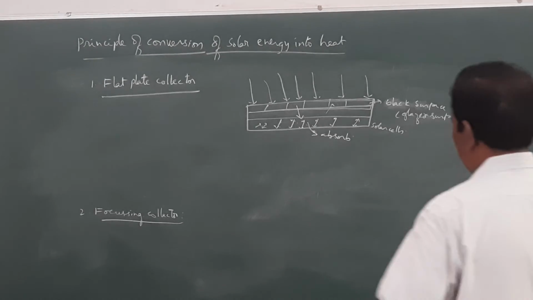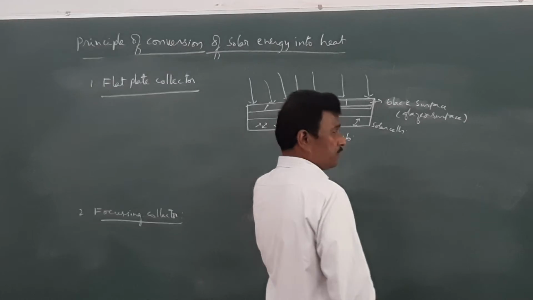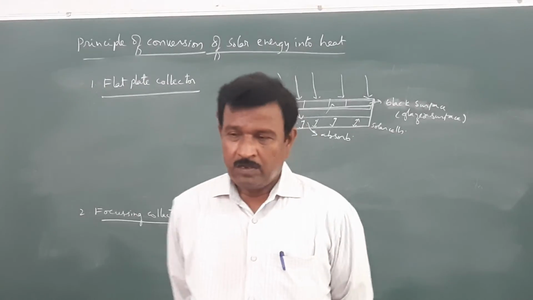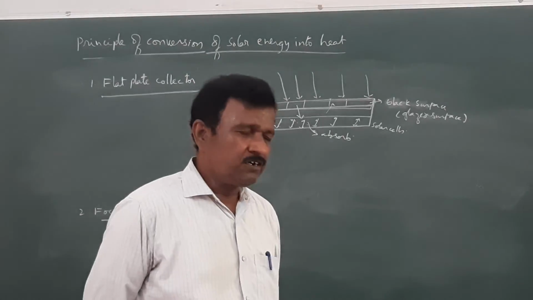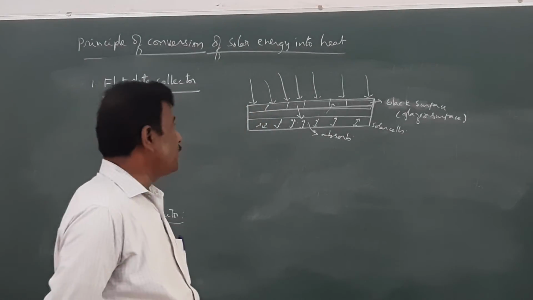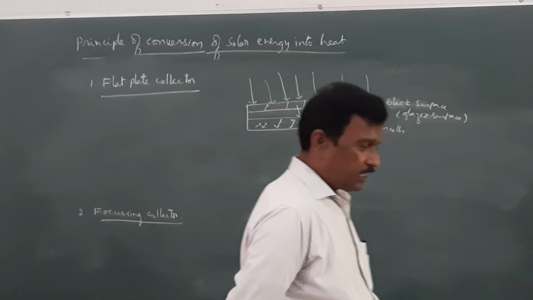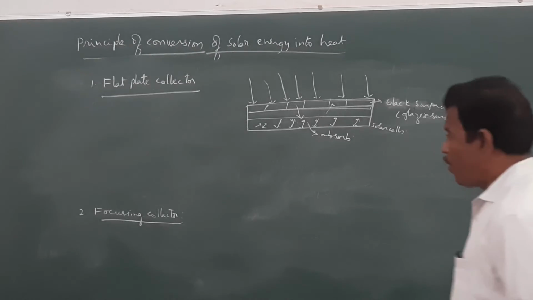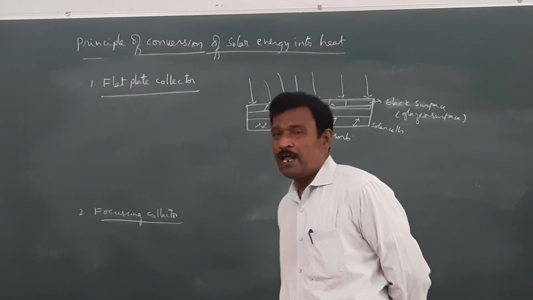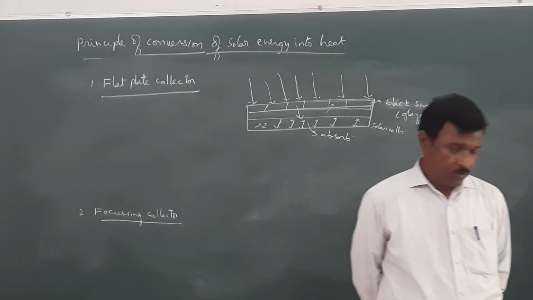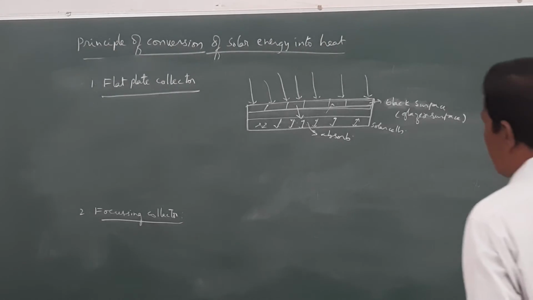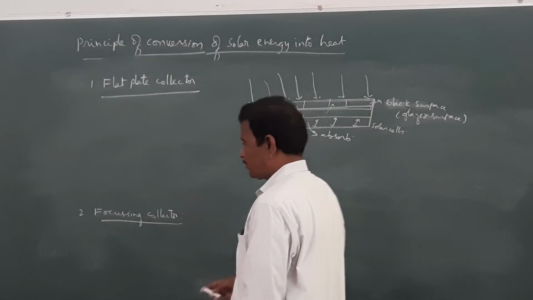And for effective absorption, different solar panels can be utilized, and those can be classified into different types, that is polycrystalline solar panels and monocrystalline solar panels, and those types of solar panels will be discussed in our next class.